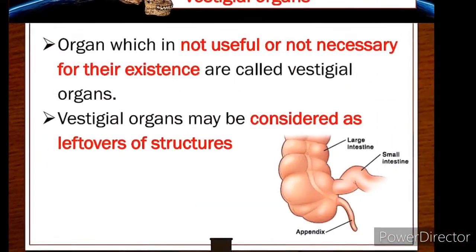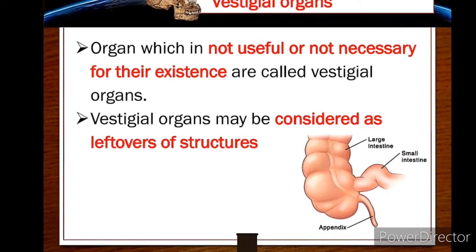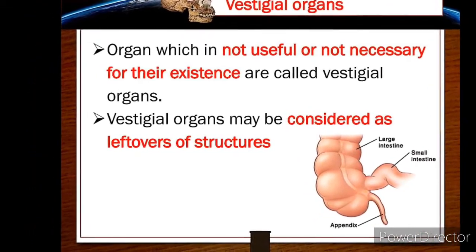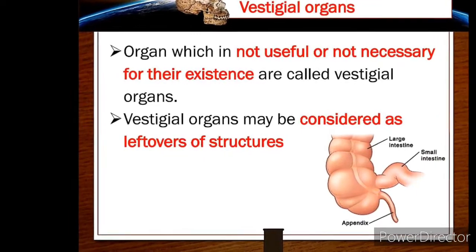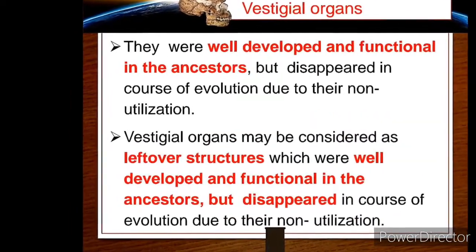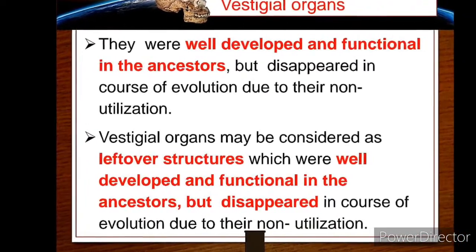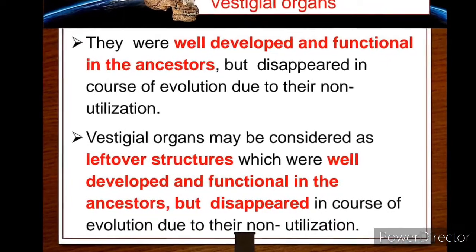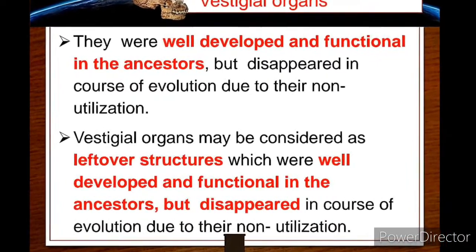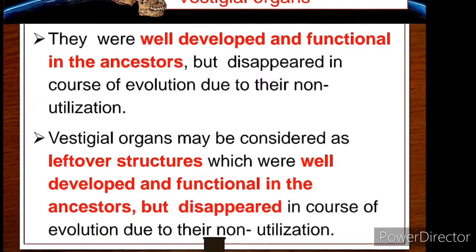Next, vestigial organs. Structures that are of no use to the possessor and are not necessary for their existence are called vestigial organs. Vestigial organs were well developed and functional in the ancestors but disappeared in the course of evolution due to their non-utilization at present.